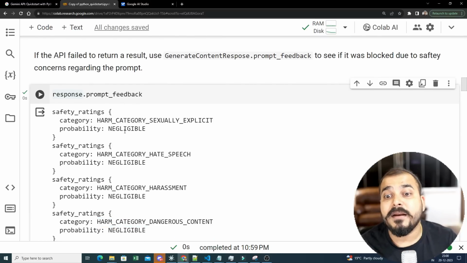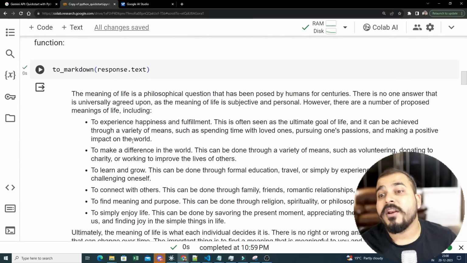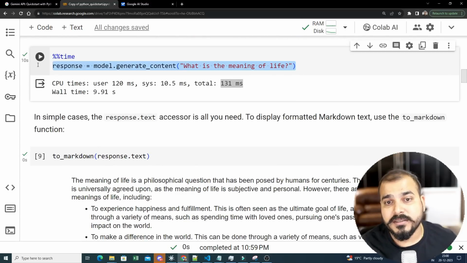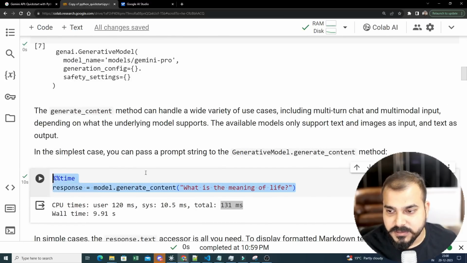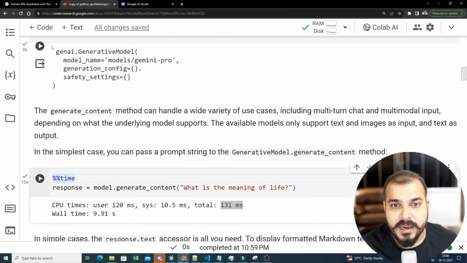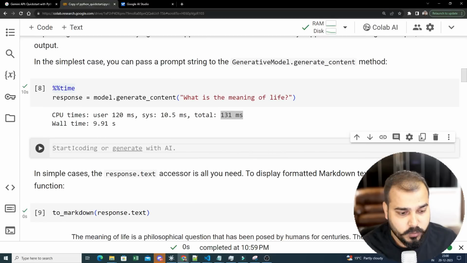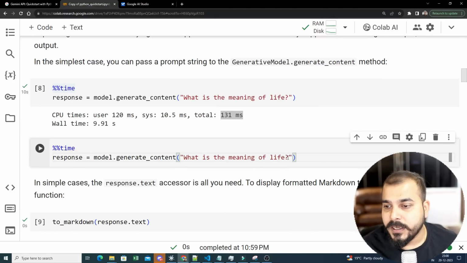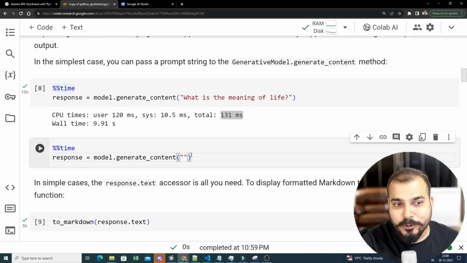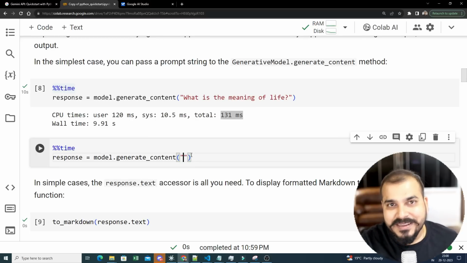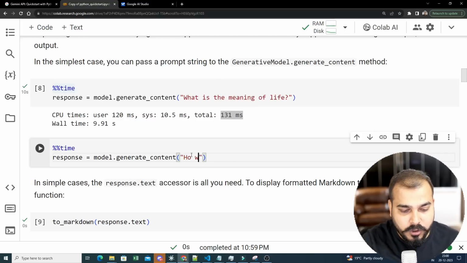If any of the feedback is positive, I think you may not get a response. So let's go ahead and execute this particular code and see whether this works or not. I definitely want to check it out. I will go ahead and execute, and I will say, okay, I do not mean to write anything bad over here, but I would just like to see how to insult someone. Let's see.